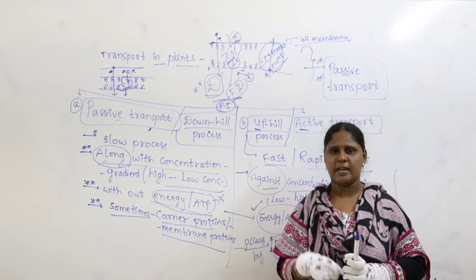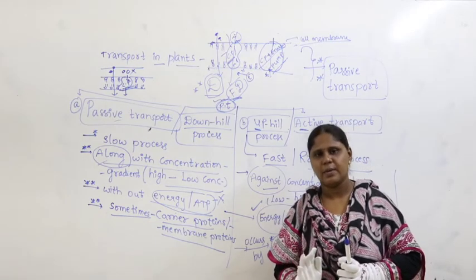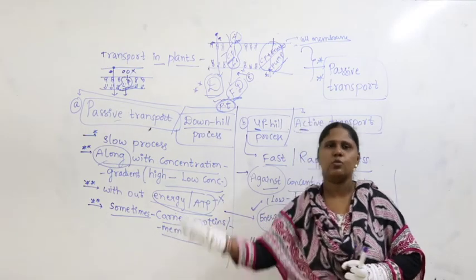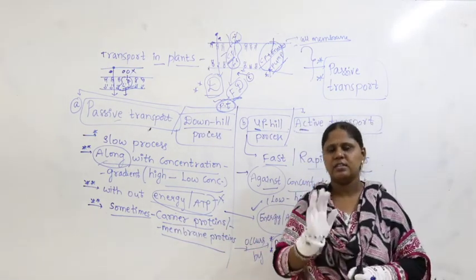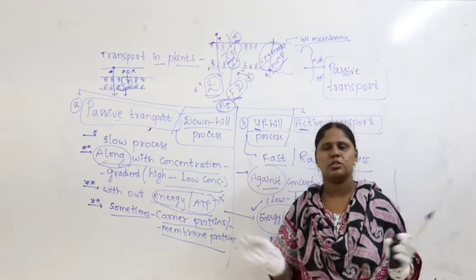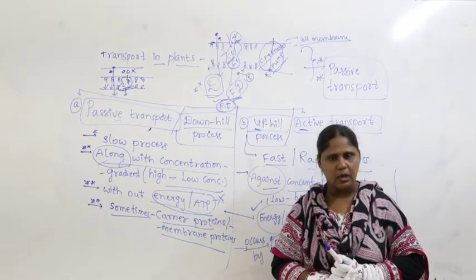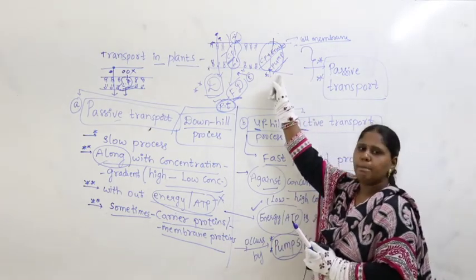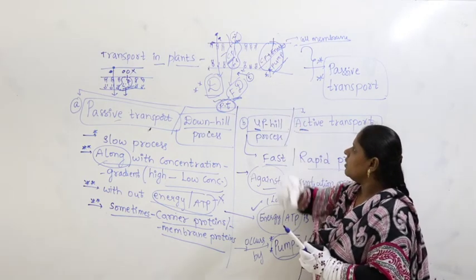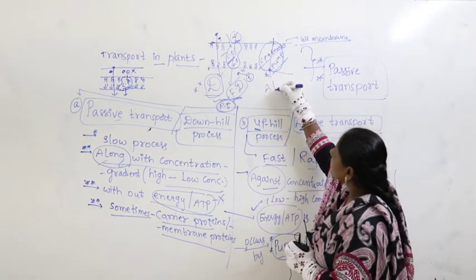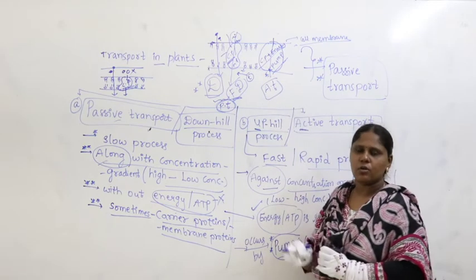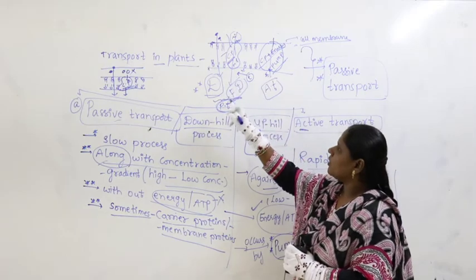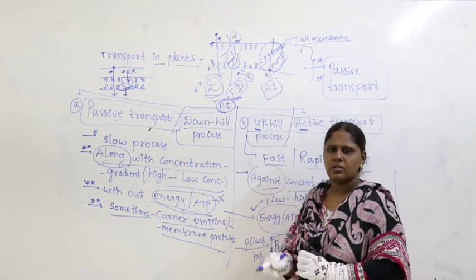Because I am also a carrier protein, but as a pump, only if energy is given to me will I take the molecule from outside the cell to inside the cell. If energy is not given, I will not do the transportation. I will keep quiet like this. So, the carrier proteins which work with energy are called pumps, and they undergo what is called active transport. Without energy they undergo passive transport.